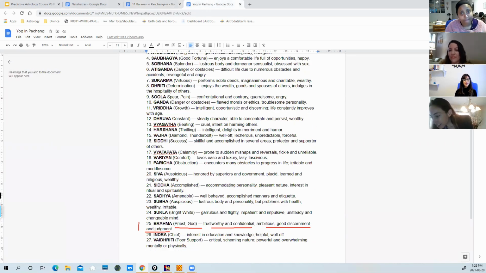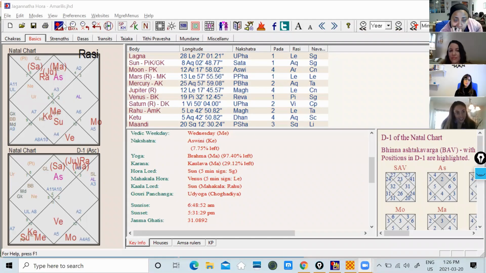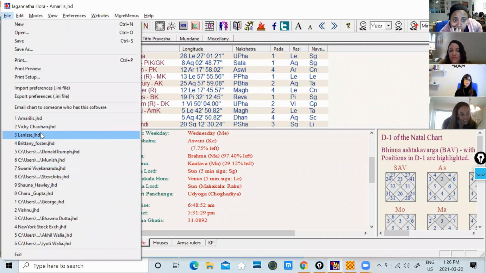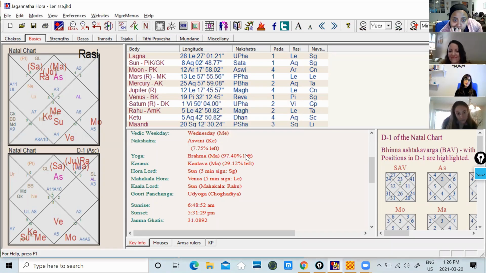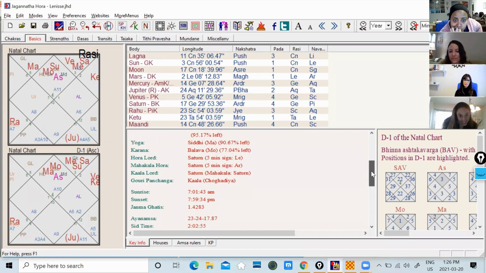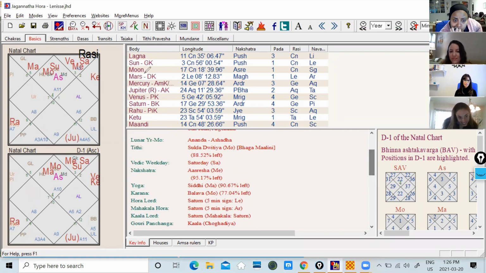Similarly, let me go with one more example here. Let's open Wiki's chart or Lennis's chart. Let's see which one is in my next list. So Lennis, let's see Lennis's chart. When Lennis was born, the nakshatra was Mercury's, Ashlesha. This is where the moon was. This is a basic information tab, which shows the moon was at 17 degrees 18 minutes in Cancer and in the nakshatra of Ashlesha.